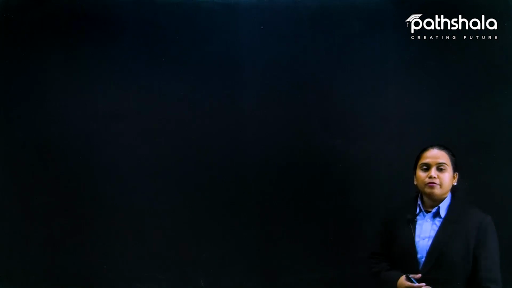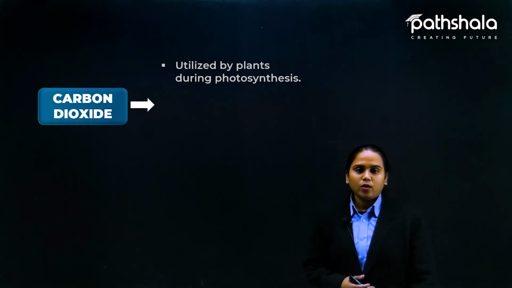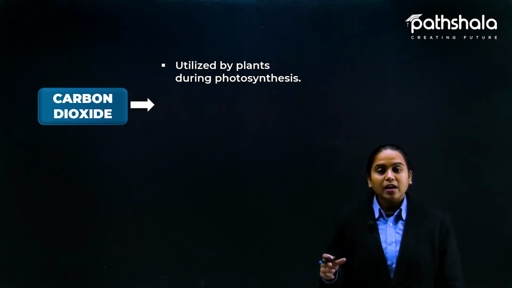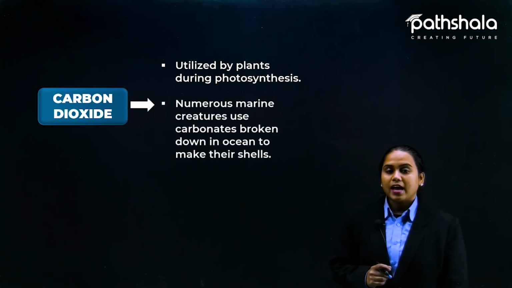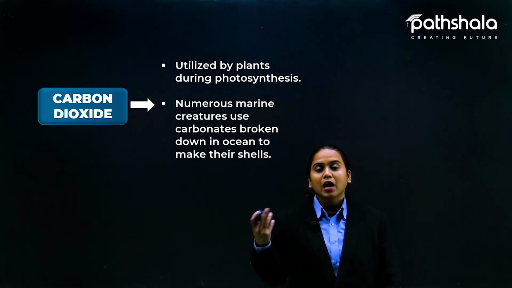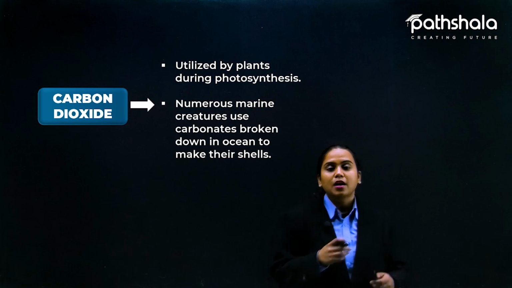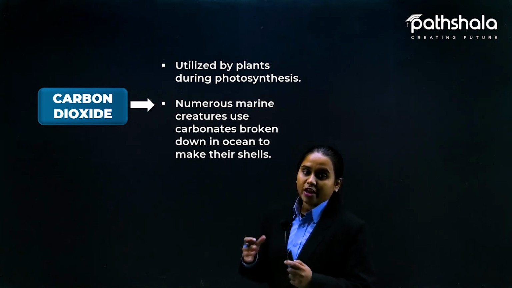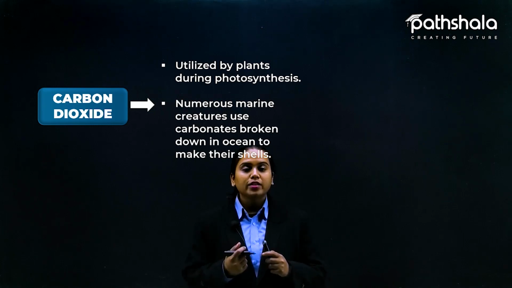Now students, let us see carbon dioxide. What is the functioning of it? It is utilized by the plants during photosynthesis, and numerous marine creatures use carbonate, which is broken down in the ocean, to make their shells. Okay, so let me explain these two things to you.